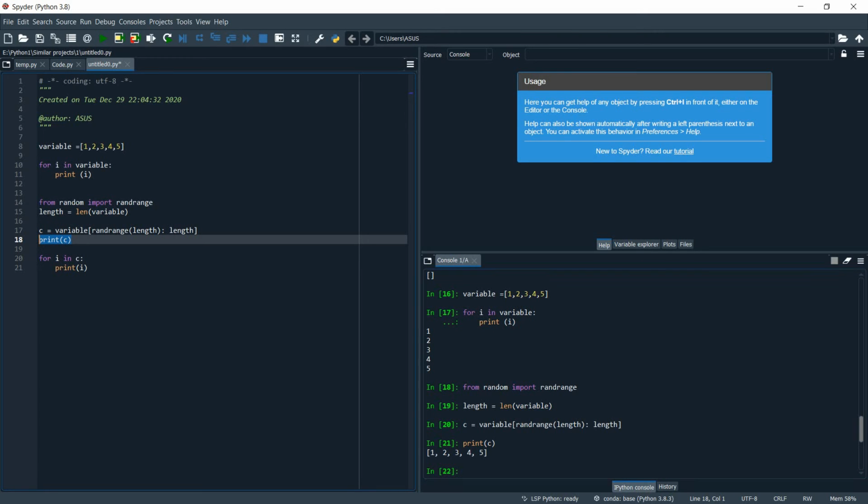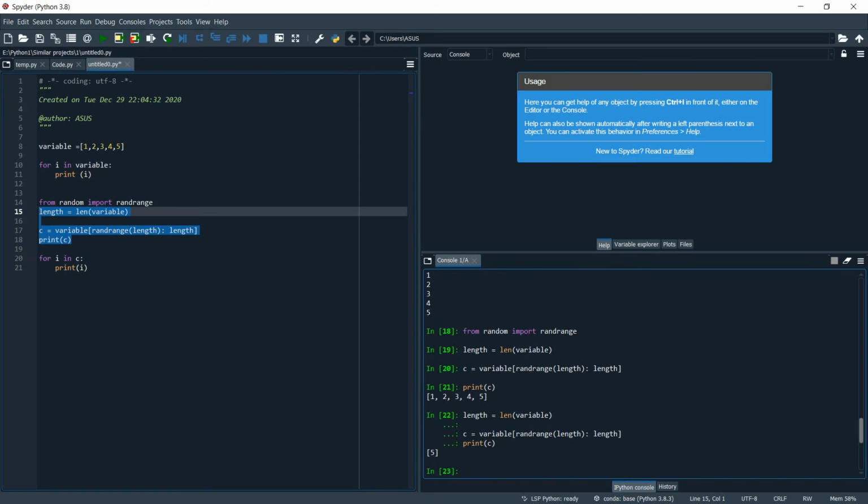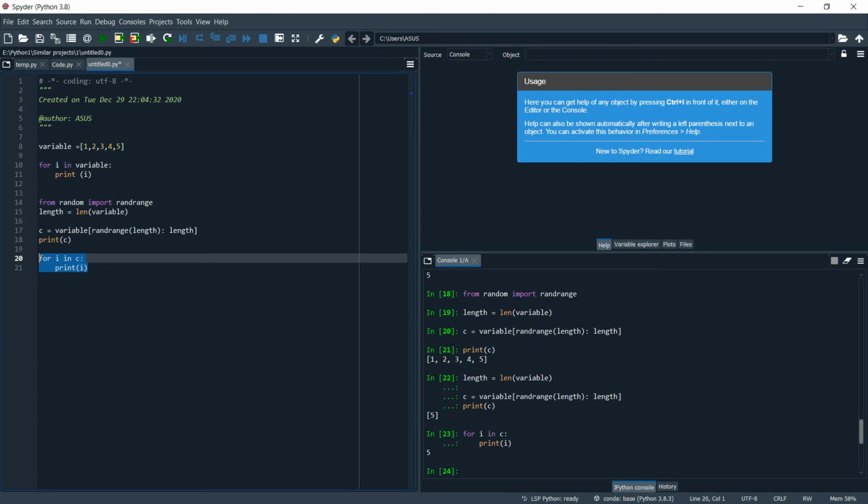Now by chance it is showing the full length. Let's run it again. Yeah, and now it's showing just one variable, and that's how you can iterate from any random value to the end of the iterating variable.